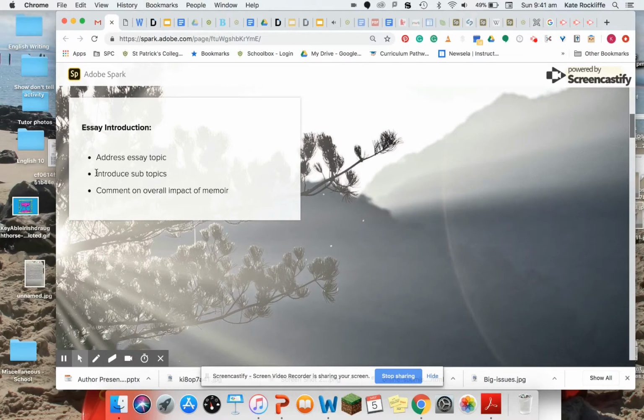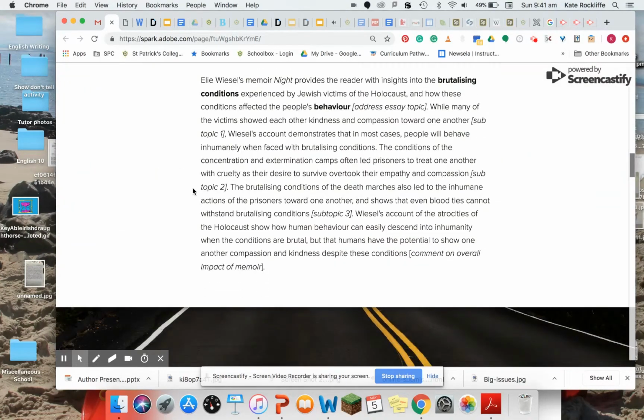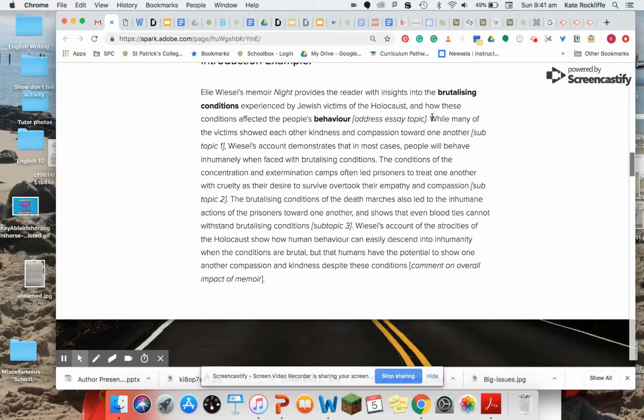The next 3 or 4 sentences will introduce the subtopics. So pretty much one sentence for each subtopic that you have in your essay. So while many of the victims showed each other kindness and compassion towards one another, that's my subtopic number 1, Wiesel's account demonstrates that in most cases, people will behave inhumanely when faced with brutalising conditions. So I'm kind of linking it a little bit to the next sentence.